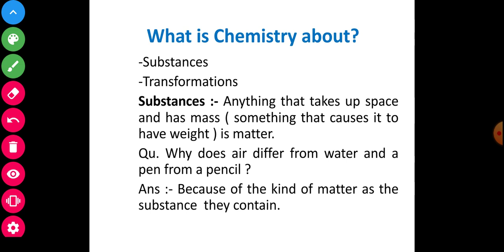So what is a substance? Anything that takes up space and has mass, something that has weight, is called matter. Now a question is also given here: why does air differ from water, and a pen from a pencil? The answer is: because of the kind of matter, or the substance, they contain. Very simple, we will see and discuss now.